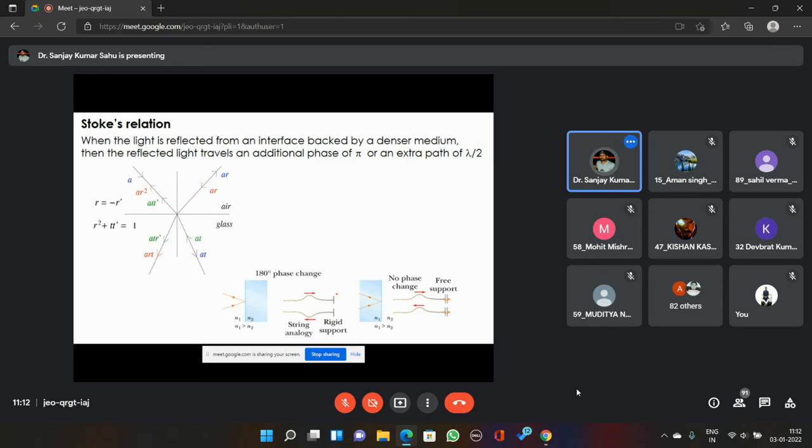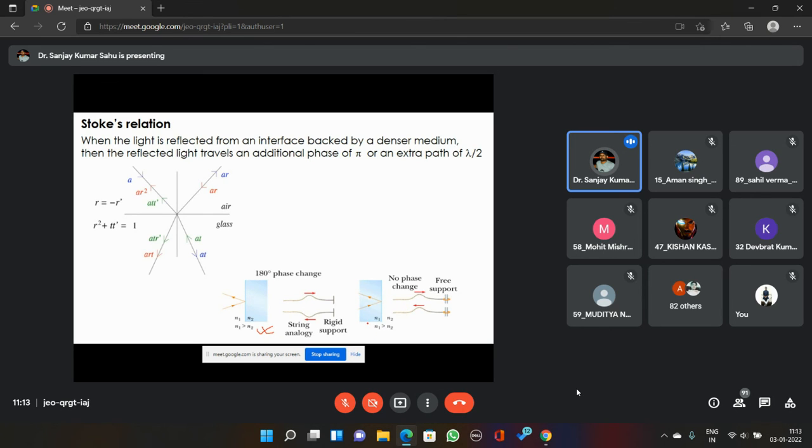So this is a mechanical analogy to this optical law. When you are transmitting a disturbance through a string tied to a rigid support very tightly, the reflected disturbance will have an opposite phase, or a pi phase difference, an extra phase of pi included in the reflected component.